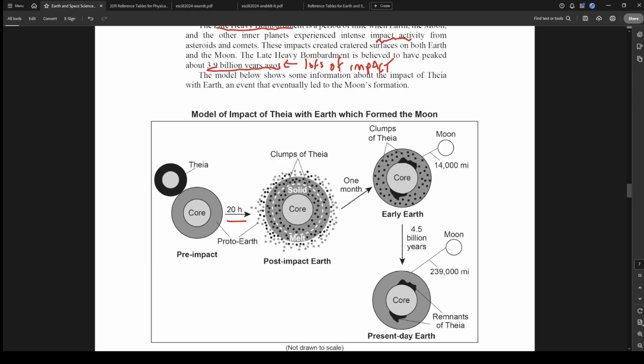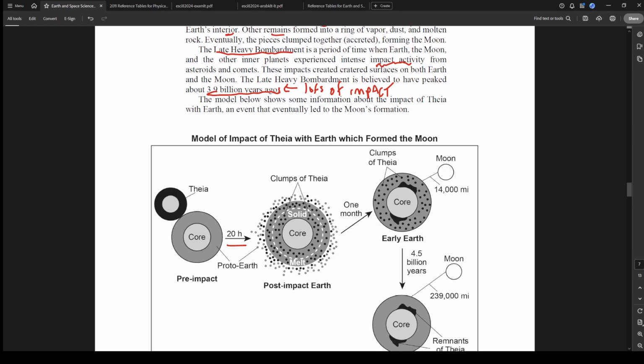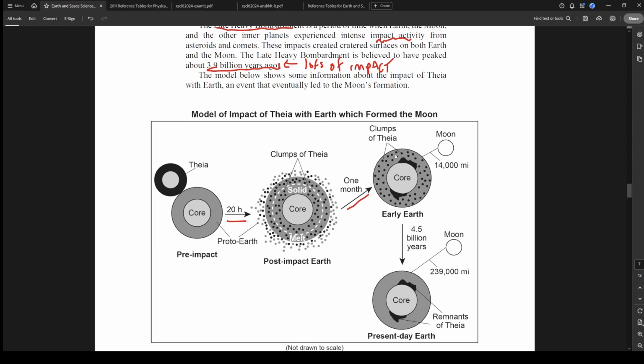Like, this is all what they said up here, the remains, right? Forming into the ring around there. And then we have a month later where the clumps started solidifying. Right there, you could still see there's still clumps of Thea. And now our moon is there. The moon is insanely close, 14,000 miles away.